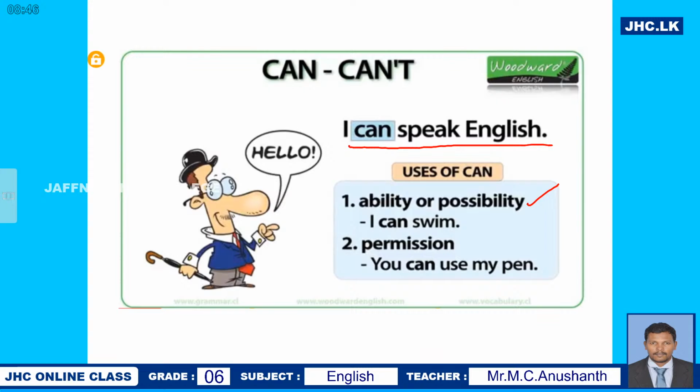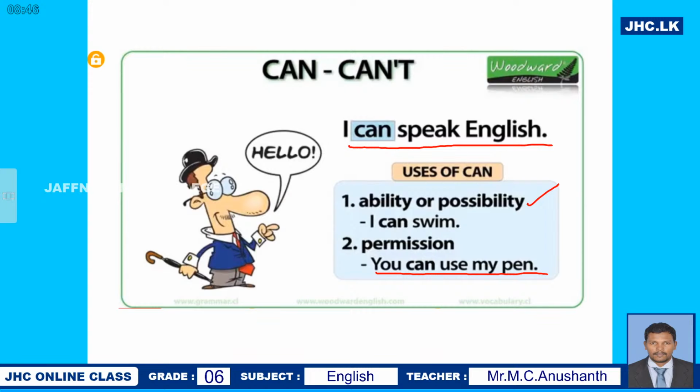Secondly, you can see the word permission. Can is also used for permission. For example, you can use my pen. So you are giving permission, or they are getting permission. You can use my pen means you have permission to use my pen. Therefore we use can for ability or possibility, or for permission.